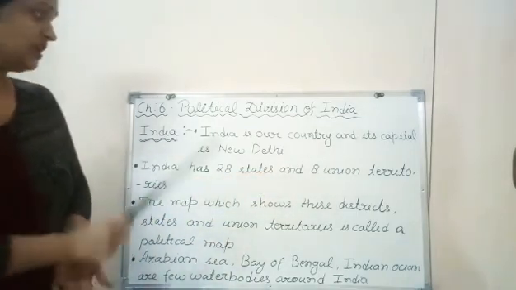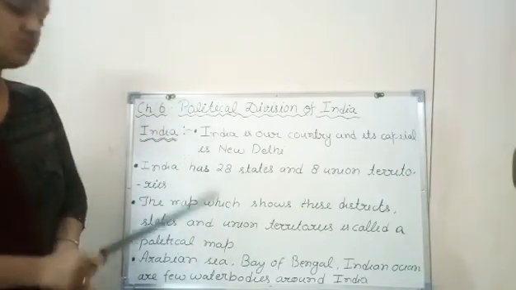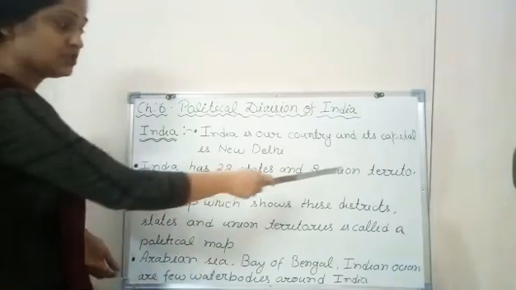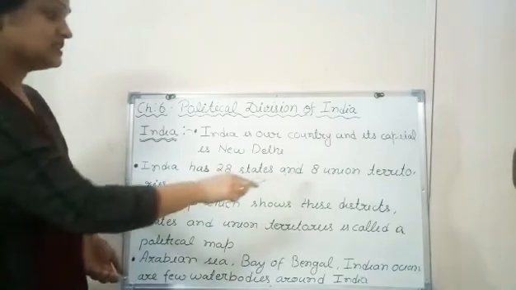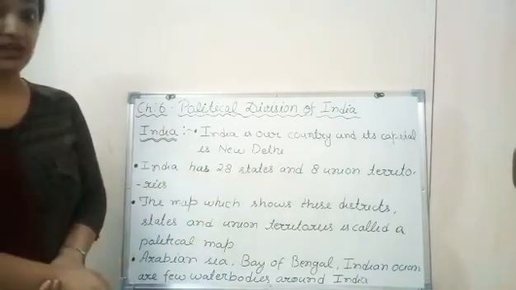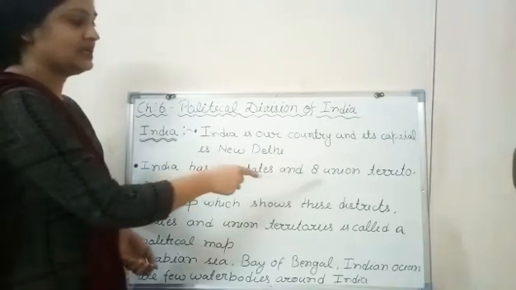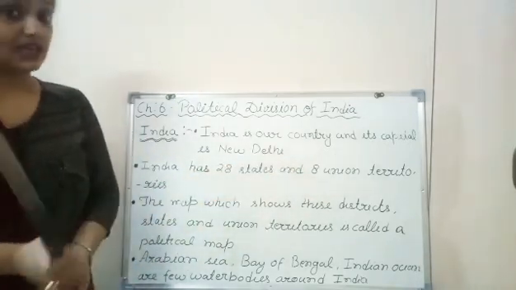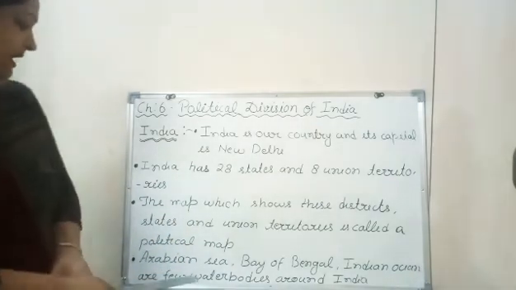Now you got it? India is politically divided into how many states? 28 states. And how many union territories? 8 union territories. This is the recent update which I am telling you, that it is further divided into 28 states and 8 union territories. And what are these union territories? That I will tell you later.